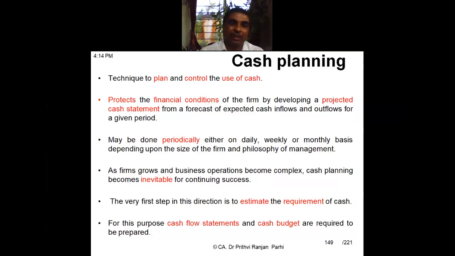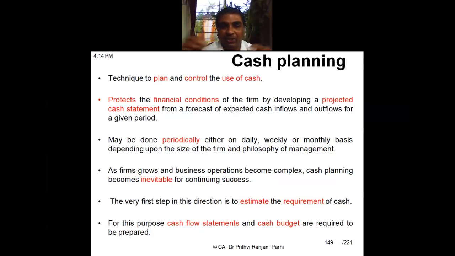Budget is used as a tool for cash planning, so we will be able to assess the future financial health of the organization. It may be done periodically, either on a daily, weekly, or monthly basis. It depends. When the business operation grows, it becomes inevitable to have a cash planning budget. So we should have a suitable cash budget for that.